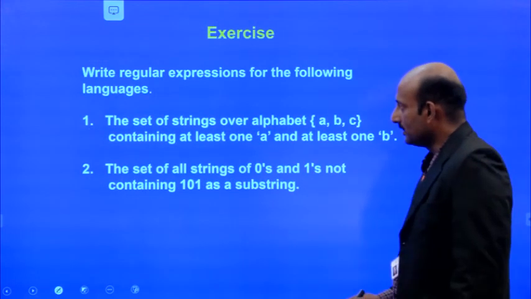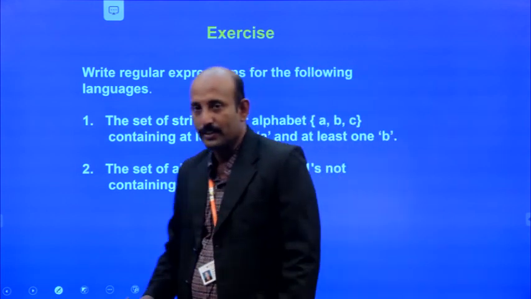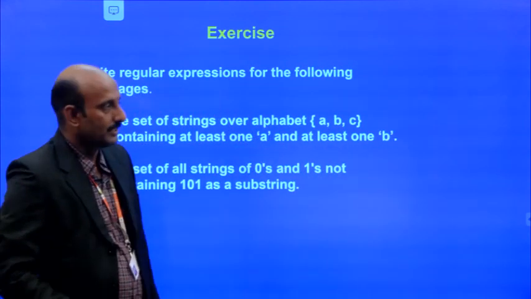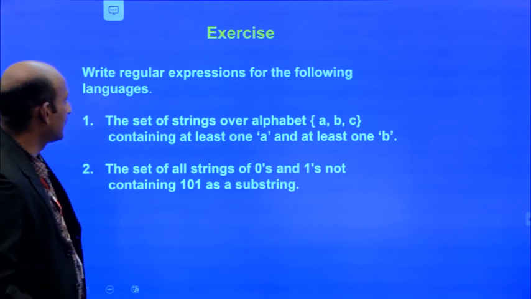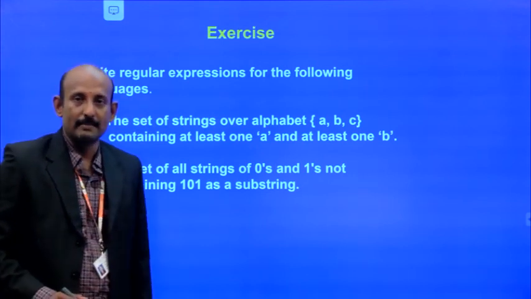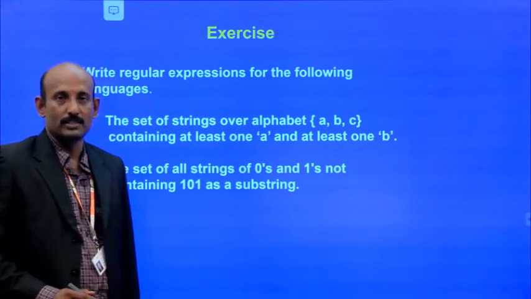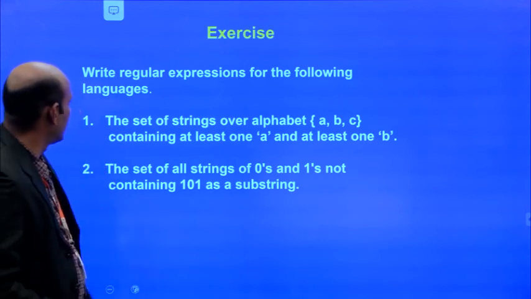Now I will show the exercise for you. You can practice this exercise as an assignment, and you have to submit it.